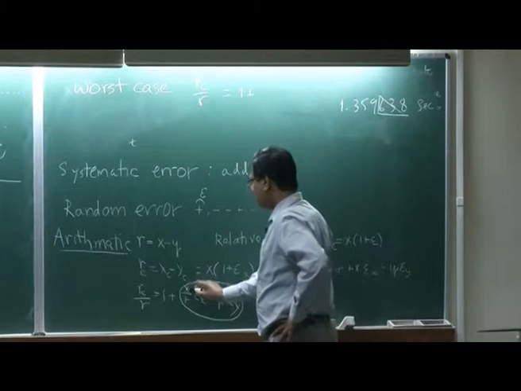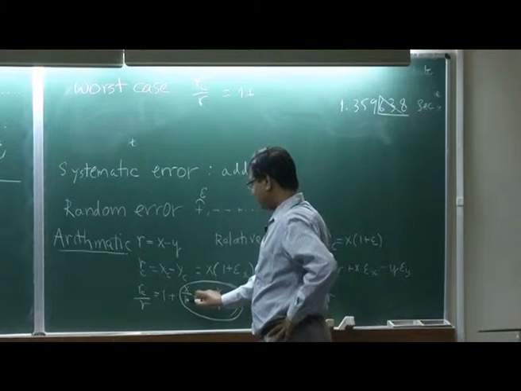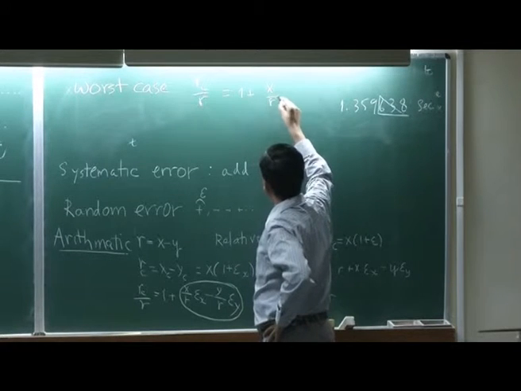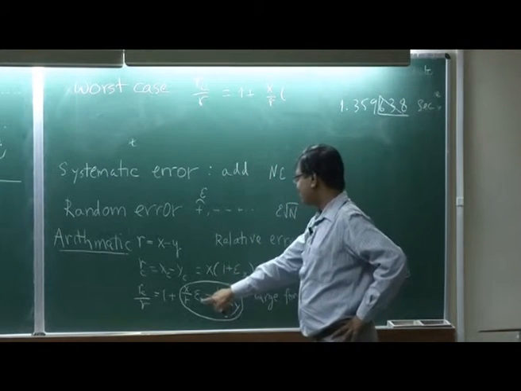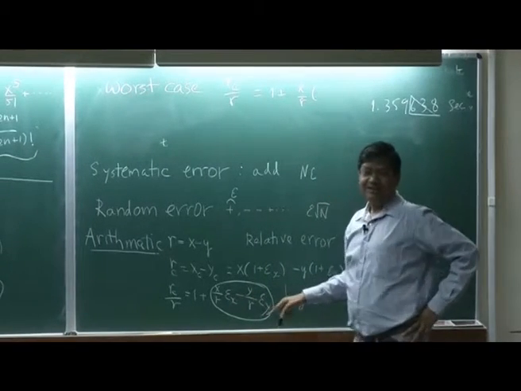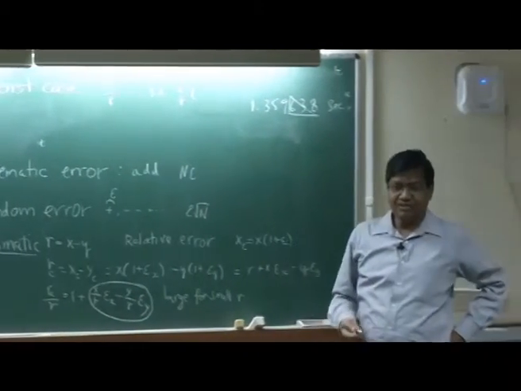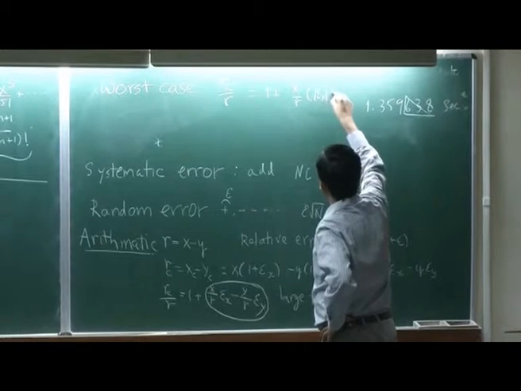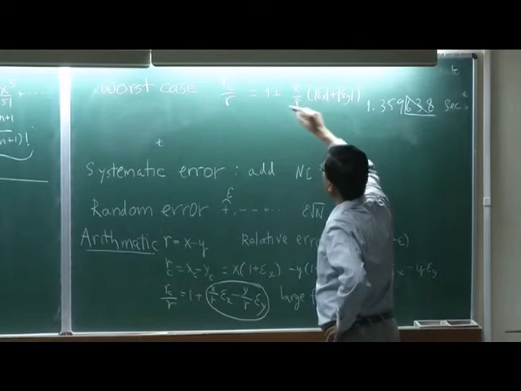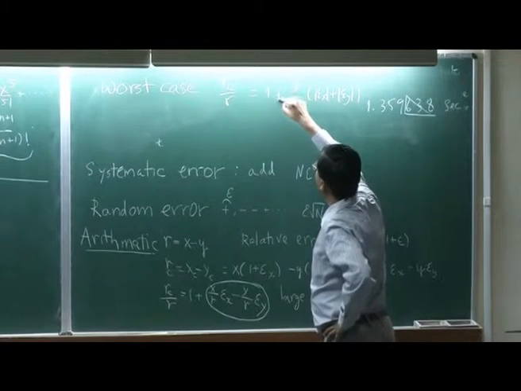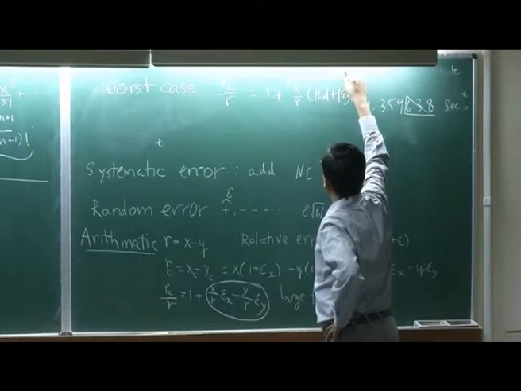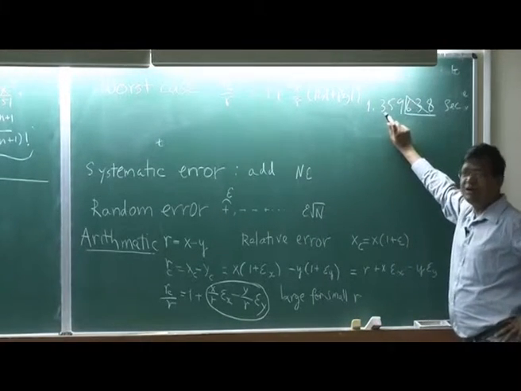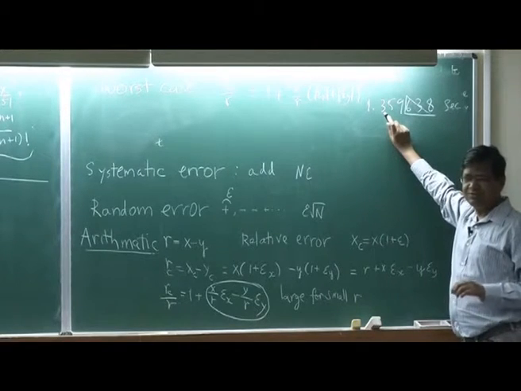So I say the worst case is when of course R is close to 0, so x and y are roughly equal. So I say x by R, and epsilon. Even though I am subtracting, epsilon y could be negative and epsilon x positive, so the error will add up. So you can say the error is epsilon x mod plus epsilon y. This is approximate, my error estimate. An error estimate is always positive. You shouldn't say the error is negative.